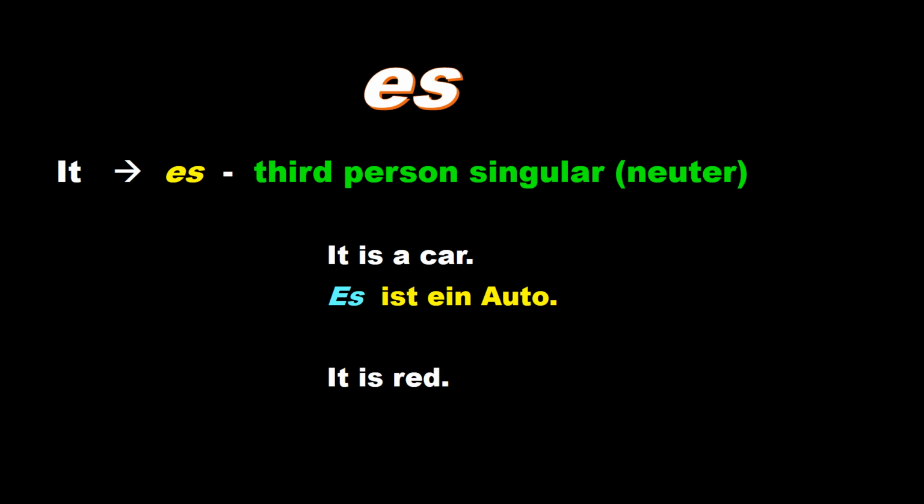It is red. Es ist rot. Es denotes again it. The verb is ist, and rot is the color red. So, es ist rot.